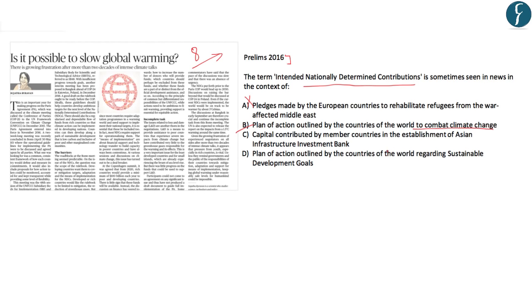Capital contributed by member countries in the establishment of Asian Infrastructure Investment Bank? No. Plan of action outlined by countries of the world regarding sustainable development goals? No, this is not an answer. Here the correct answer is B. So we see a question on NDC, that is nationally determined contribution, has already been asked. Hence this topic becomes very important with respect to your environment section. With this, let's move on to the next news.